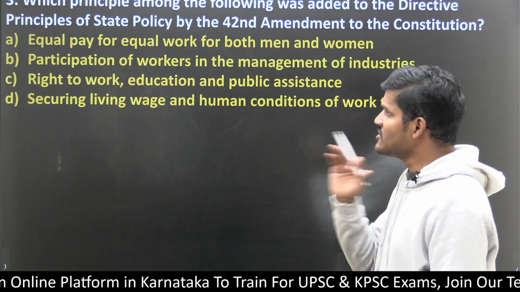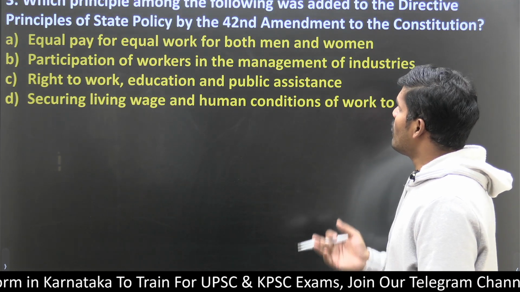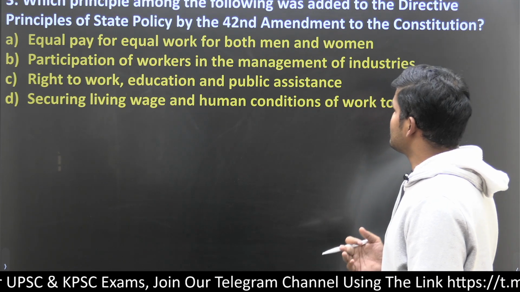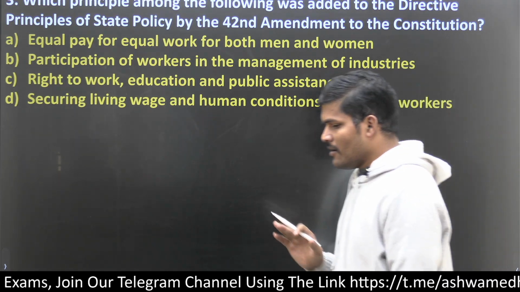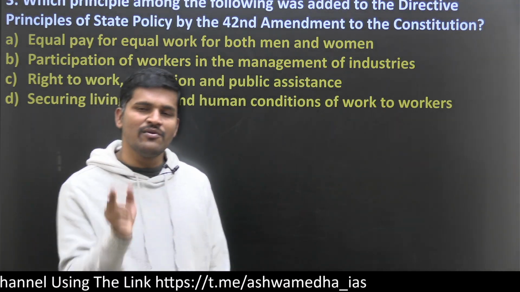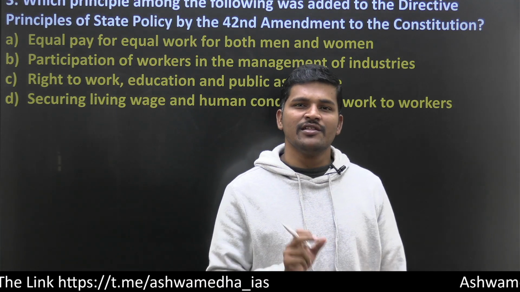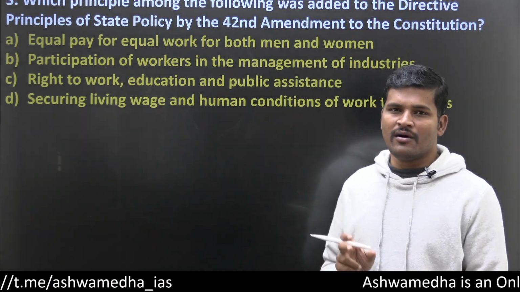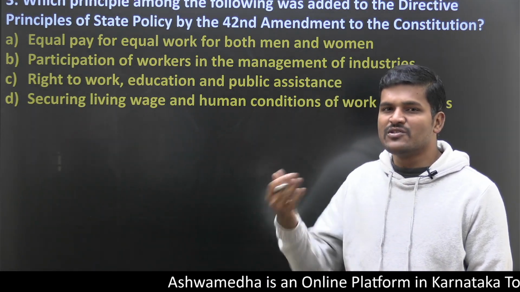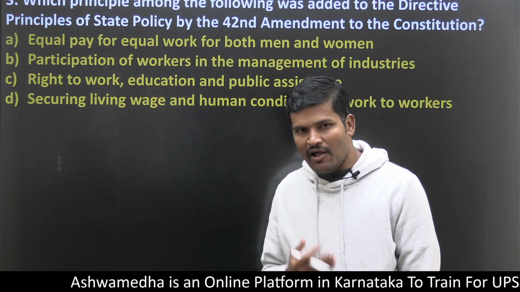And the next question: which principle among the following was added to the directive principles? Before solving this question, I want to tell one message to the students. I have told you earlier, there is a topic in your mains syllabus, amendments. More than 100, about 106 amendments have happened.